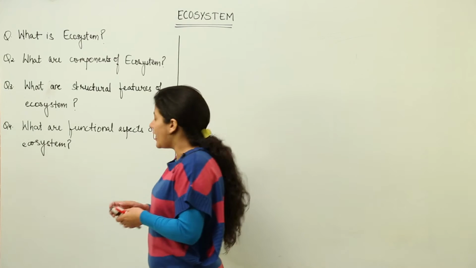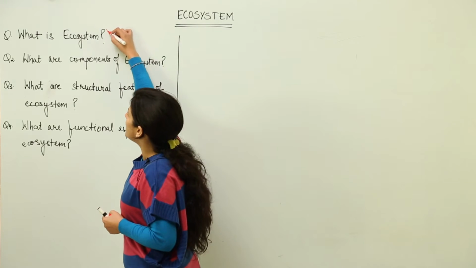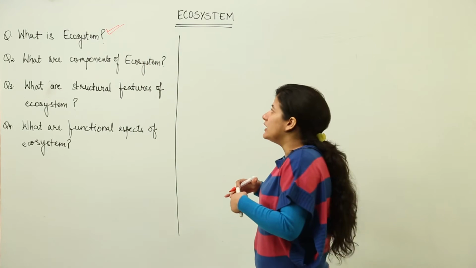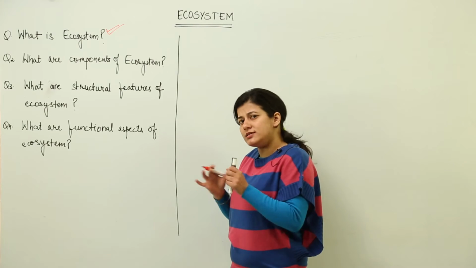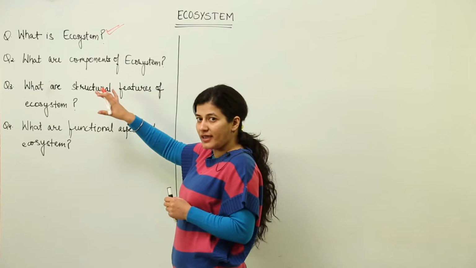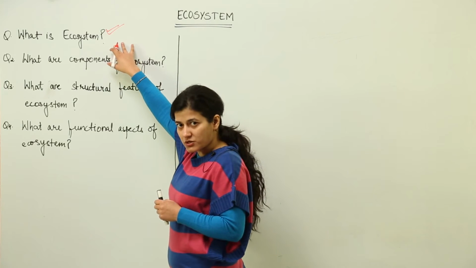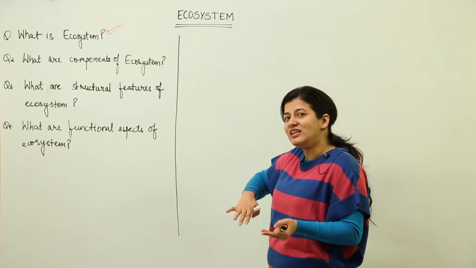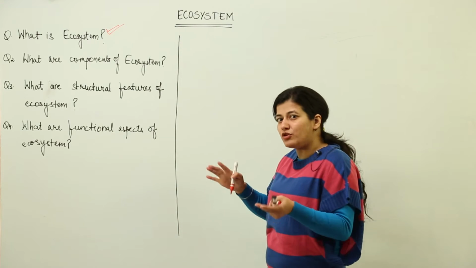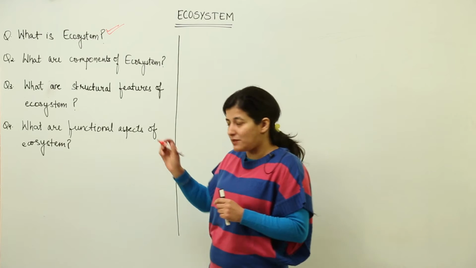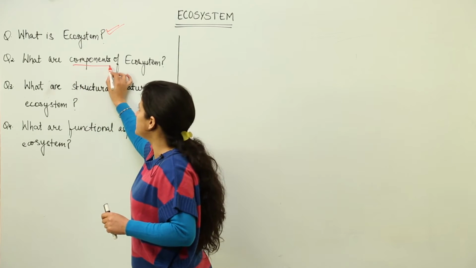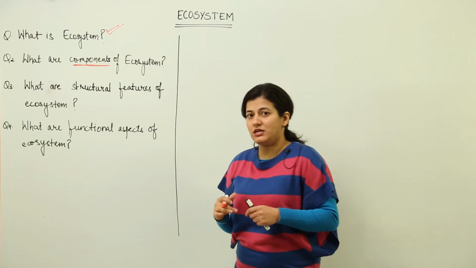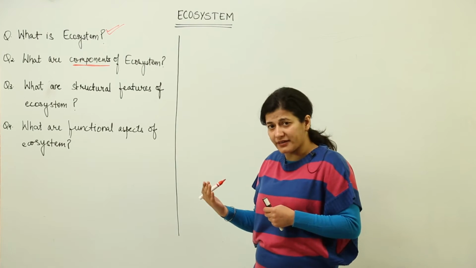So as I told you, an ecosystem is a self-sustaining landscape. Basically, when I say self-sustaining, that means nobody is providing an outward source of energy. Only the sun would be the main source of energy. Otherwise, the region or the ecosystem which we are talking about would be self-sustaining. That means it would have those components which would not need any outward dependence, but they would be interdependent. So we get to know that there would be a few components of the ecosystem which would be interdependent. When we are talking about ecology, we are basically talking about a few aspects of ecosystem.